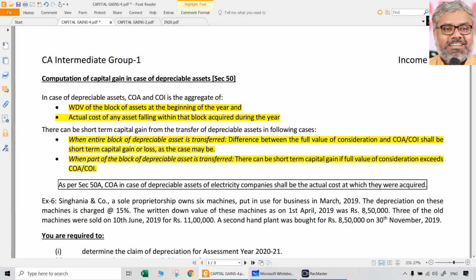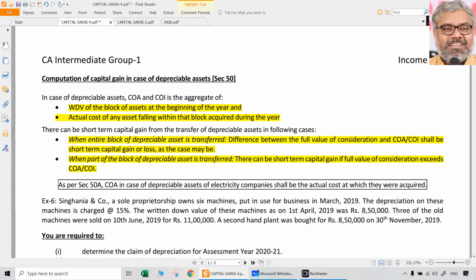Short-term capital gain will be there when the full value of consideration is more than COA and COI. And what if it is less than COA and COI? Then there is no capital gain or loss at all. That will be eligible for depreciation under section 32. So these are the only possibilities that can arise from depreciable assets.